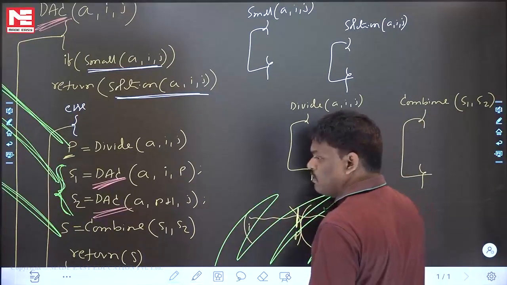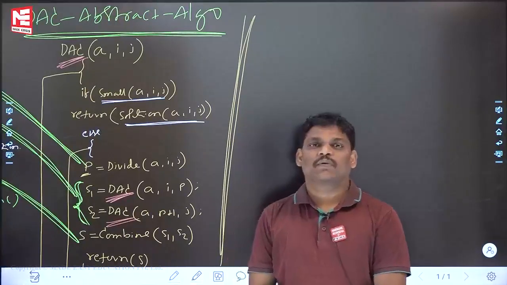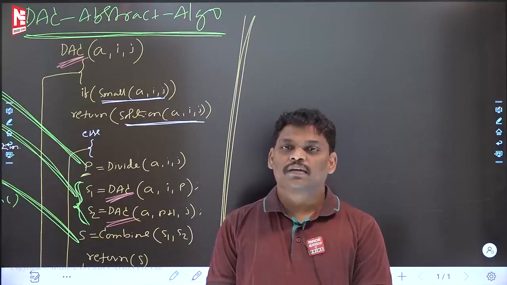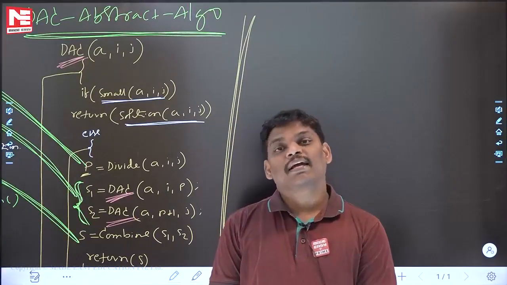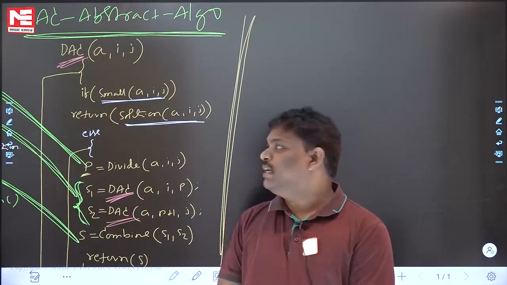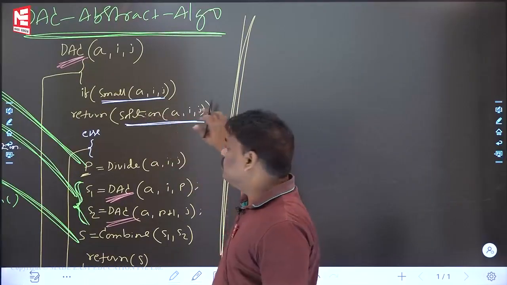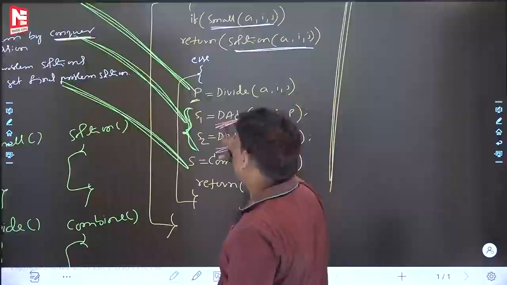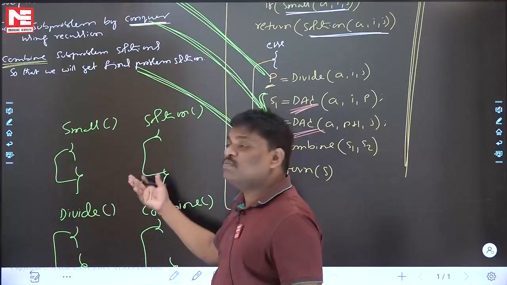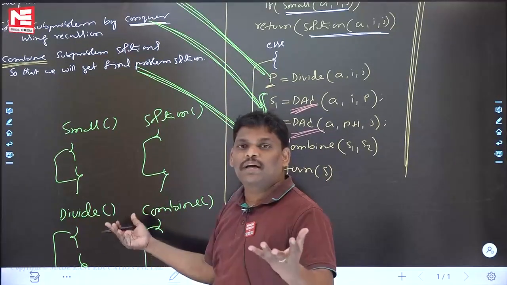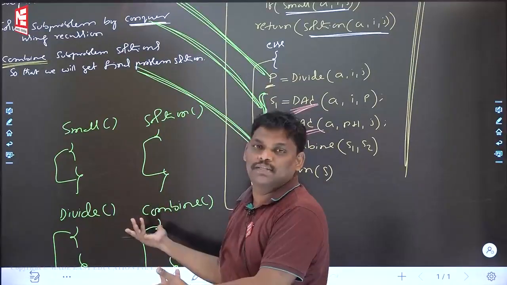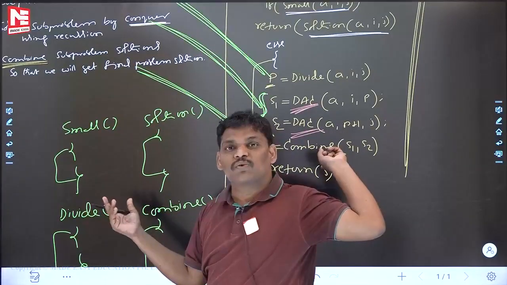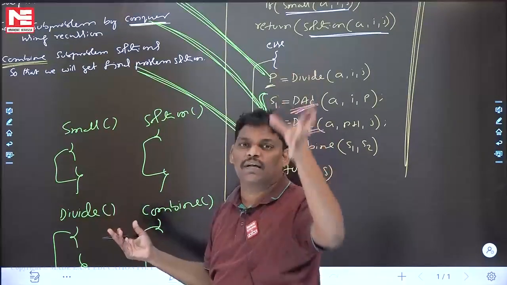Let's see the next one. Until now, I roughly explained what divide and conquer is. That is the first thing. Next, the systematic algorithm I wrote is an abstract algorithm because the major functions' code changes from problem to problem, and I cannot write it, because only specific to the problem can I fill this. We don't know. This algorithm is going to be the general idea of a divide and conquer algorithm.